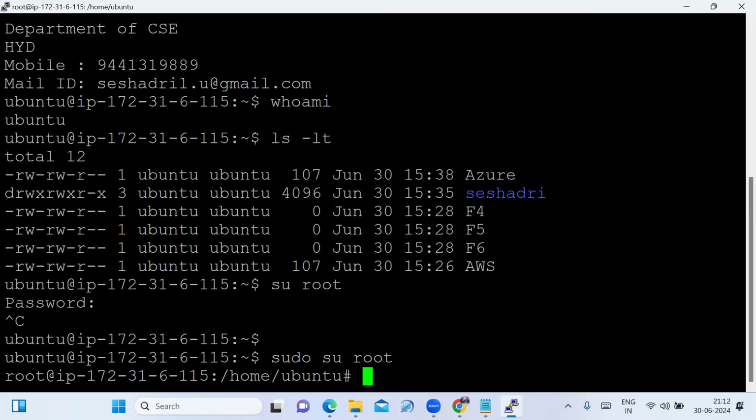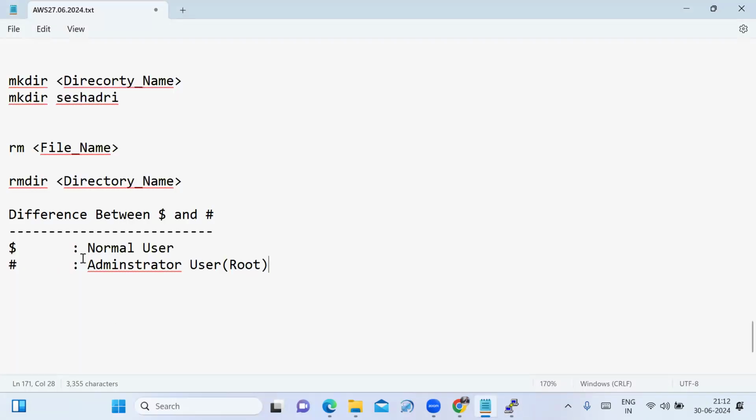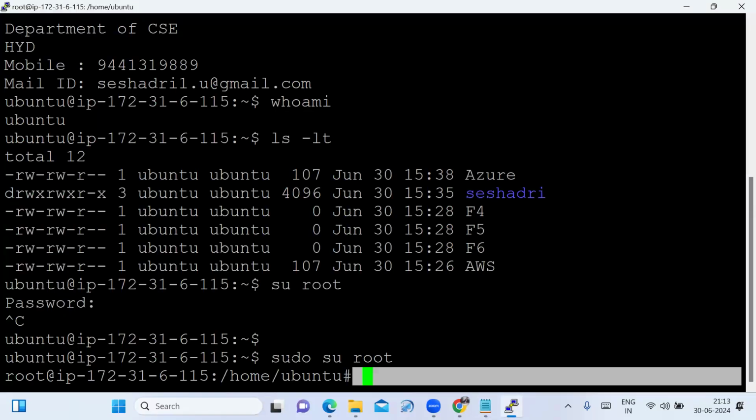See the hash sign it is showing before the prompt. That's why I am saying the dollar represents the normal user, and the hash represents the administrator user or the root user. How do we switch to the root user? Sudo su, and the username root we have to enter.